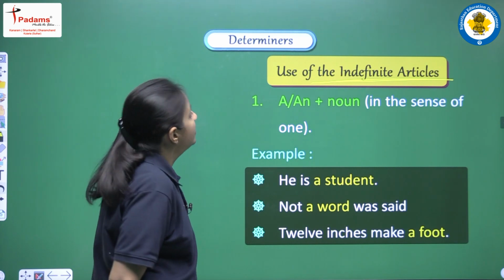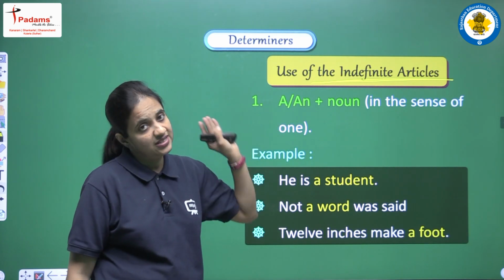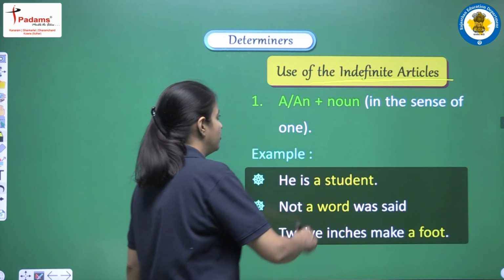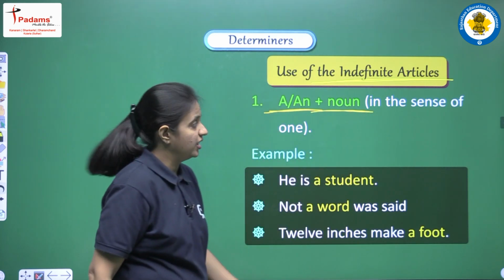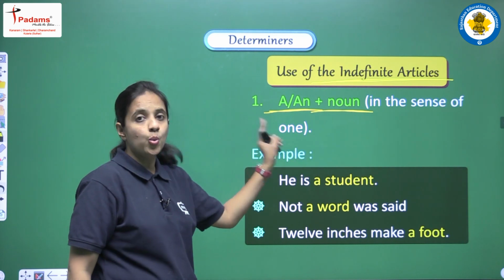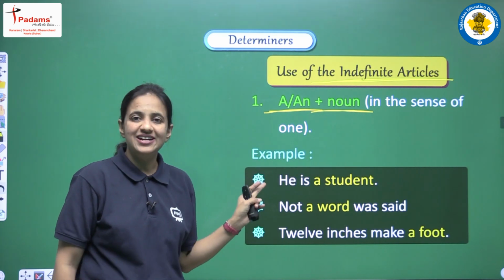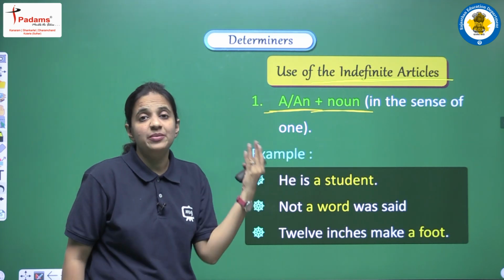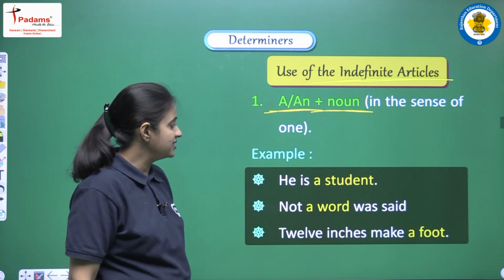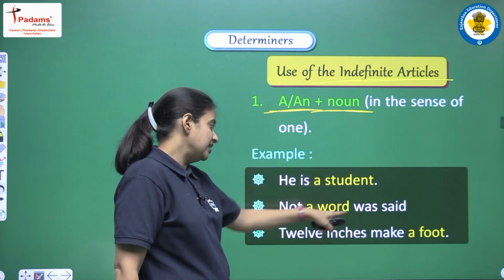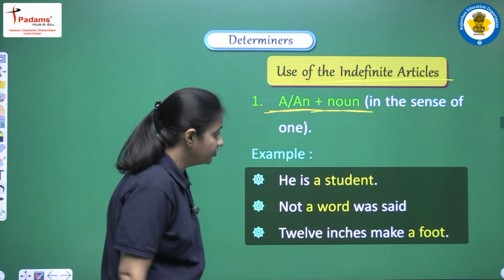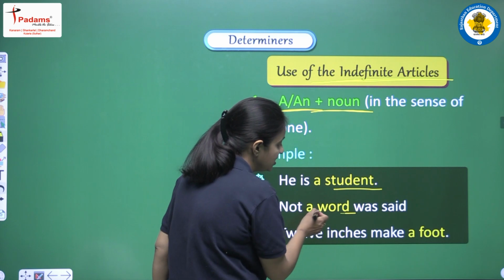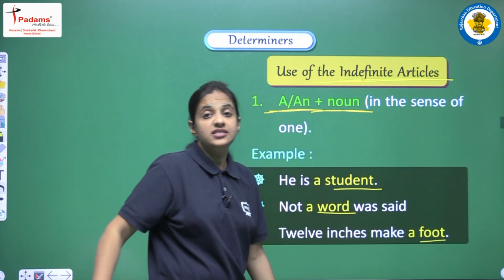So let's see. A, an plus noun. This is the first use that we have already read, that articles are always used before a noun, in the sense of one. We have also discussed earlier that a or an actually means one. So let's see the examples. He is a student. Not a word was said. 12 inches make a foot.